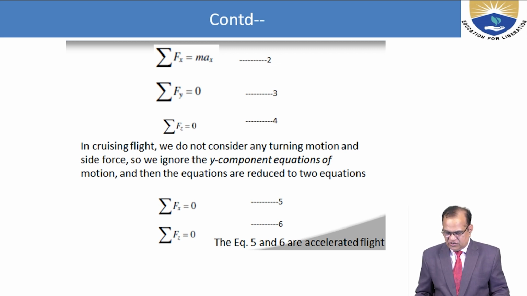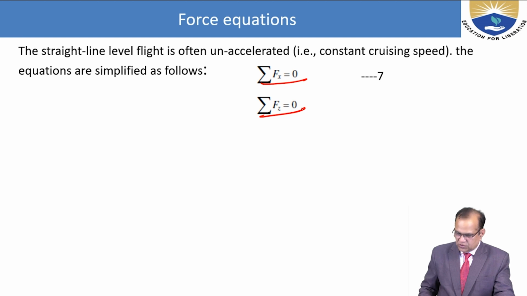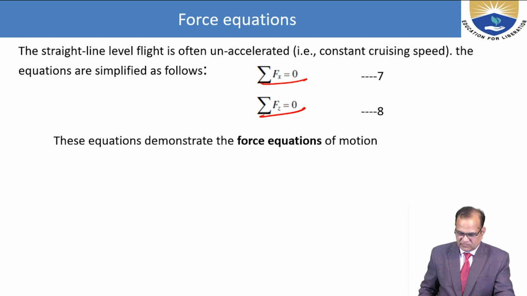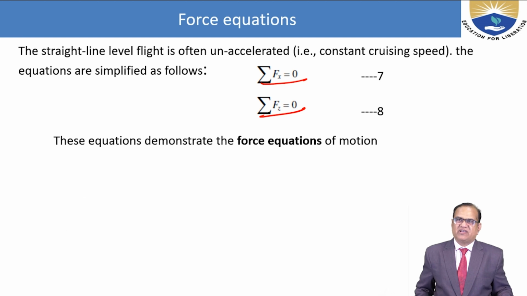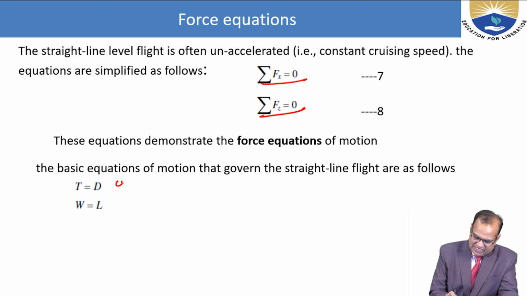These equations 5 and 6 are for accelerated flight. The straight line level flight is often unaccelerated, that is, constant cruising flight. The equations are simplified as follows: sigma Fx is equal to 0, sigma Fz is equal to 0. These two equations demonstrate the force equation of motion. The basic equations of motion that govern straight line flight are as follows. This is for the cruise flight.